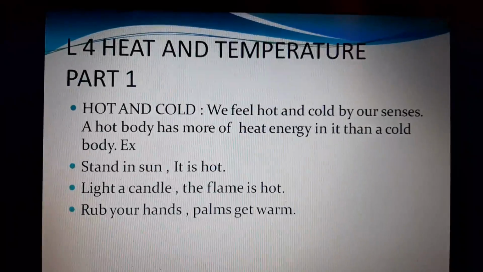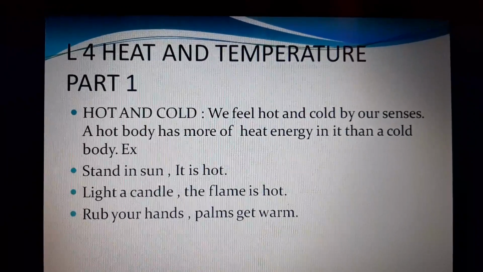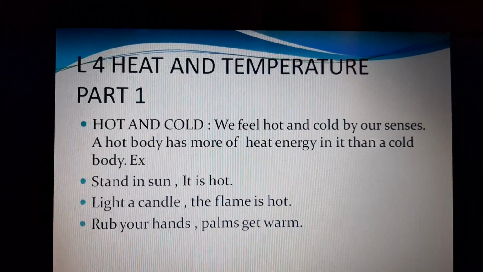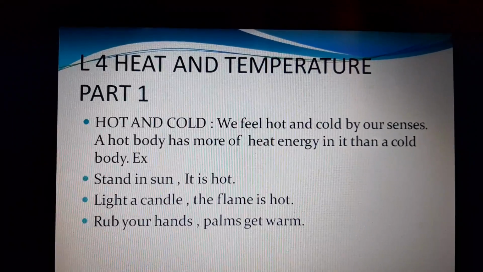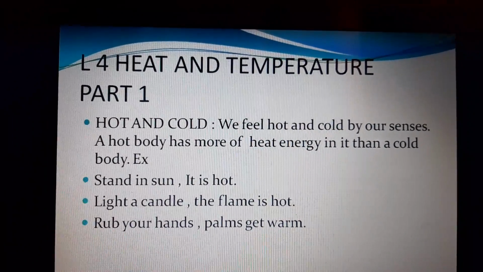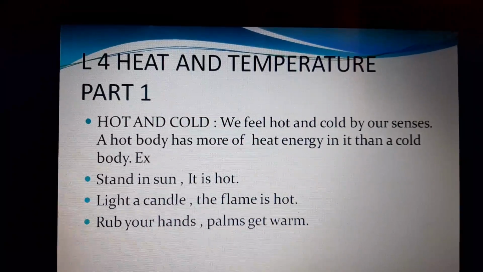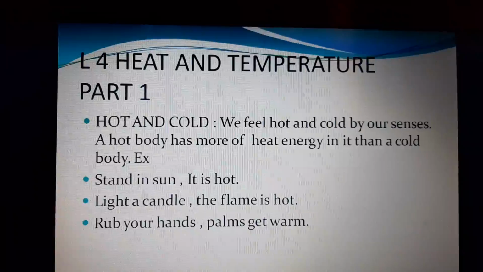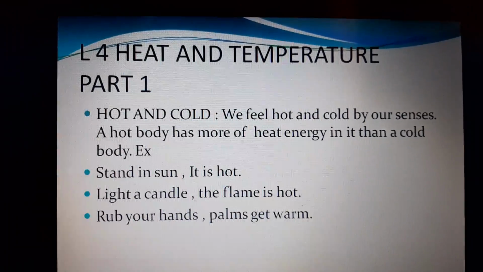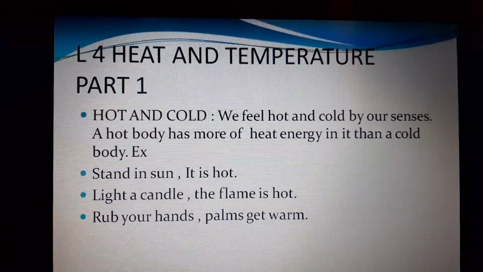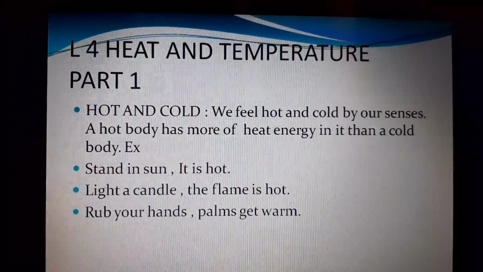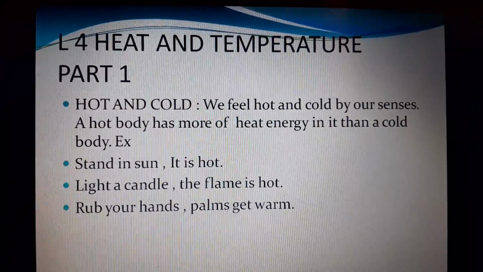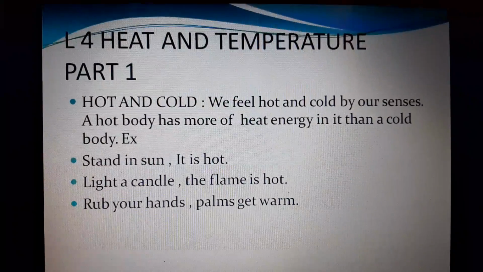Do you know? We feel hot and cold by our senses. And always a hot body has more heat energy in it than a cold body. For example, stand in the sun. It is hot. Light a candle. The flame is hot. Rub your hands. Your palms get warm. But suppose you hold a cold drink in your hand, then you feel cold.